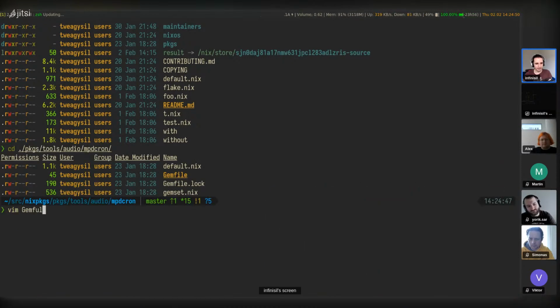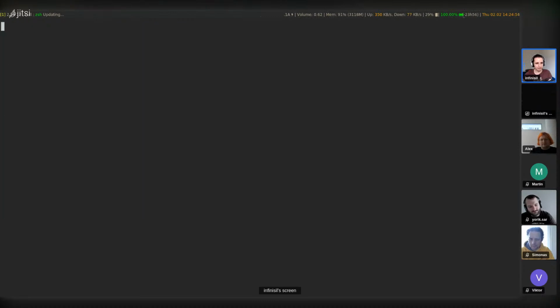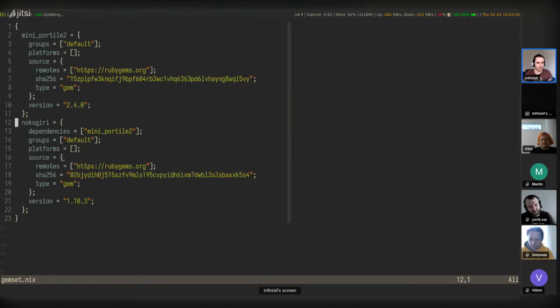If possible, we encourage doing it like this, where you try to parse the lock file, or not even the lock file, just the dependencies, and lock those in Nix, so we can be sure that we have each individual dependency and can fetch them independently.